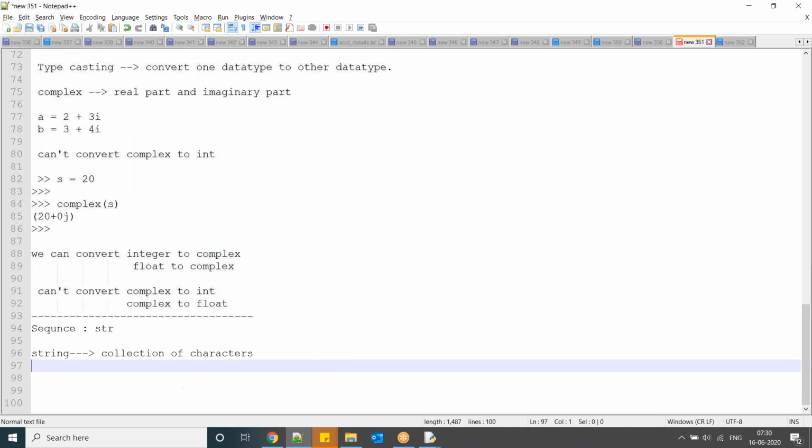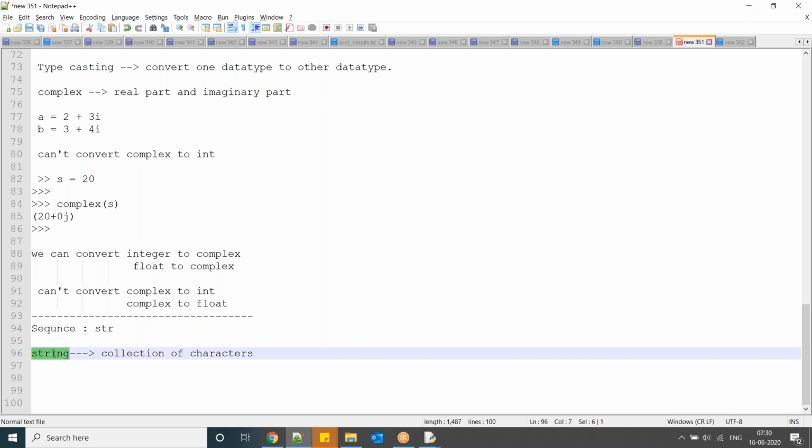In Python or any programming language, in the keyboard, each and everything is a character. So a collection of multiple characters we can call a string. This is similar to char in C language. In Python, Java, we already have a string.